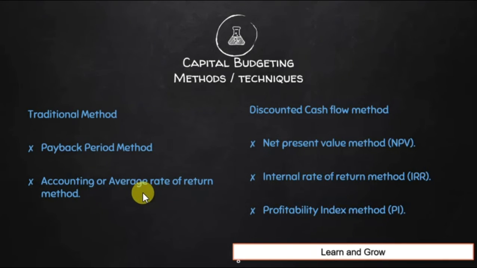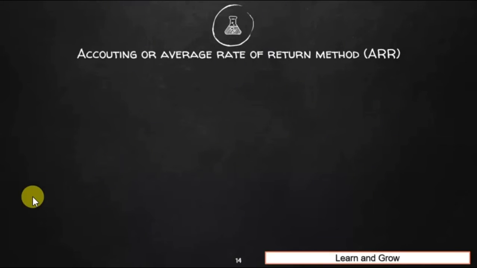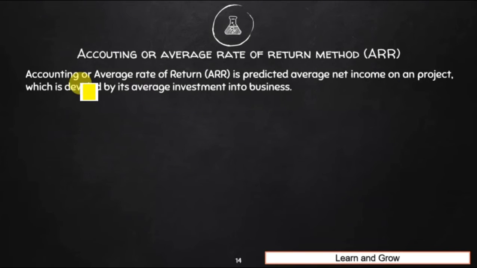Second is the accounting or average rate of return method, which we are discussing right now in this video. And under the discounted cash flow method, we will be discussing these three methods at a later period of time. So today we will understand what is the accounting and average rate of return method. Let us start now.